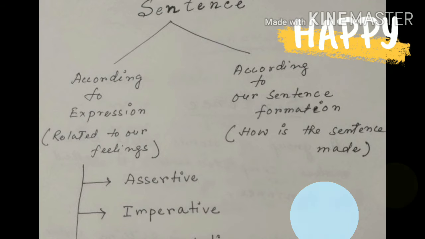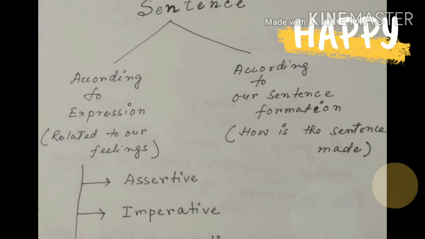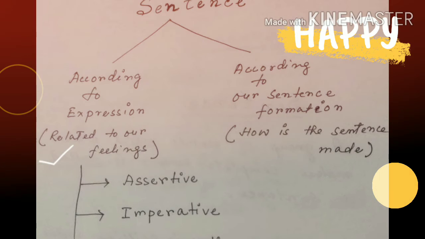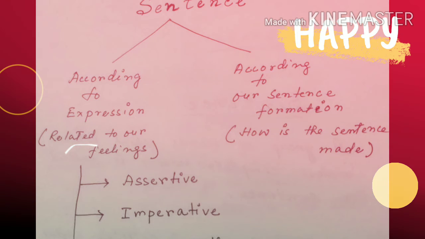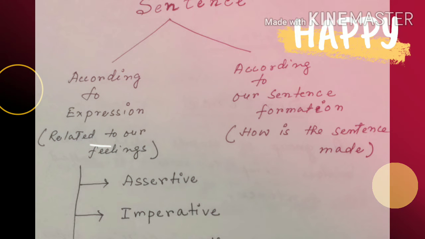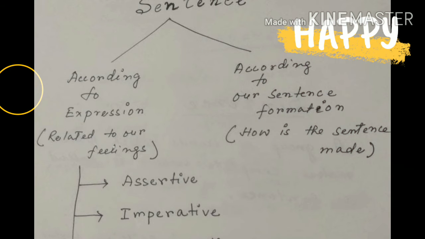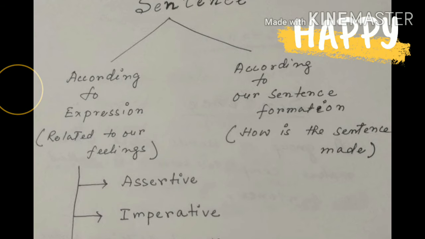Another type of sentences is according to the sentence formation or the structure. That means how the sentence is made. Now, this video is related to sentences according to expression.